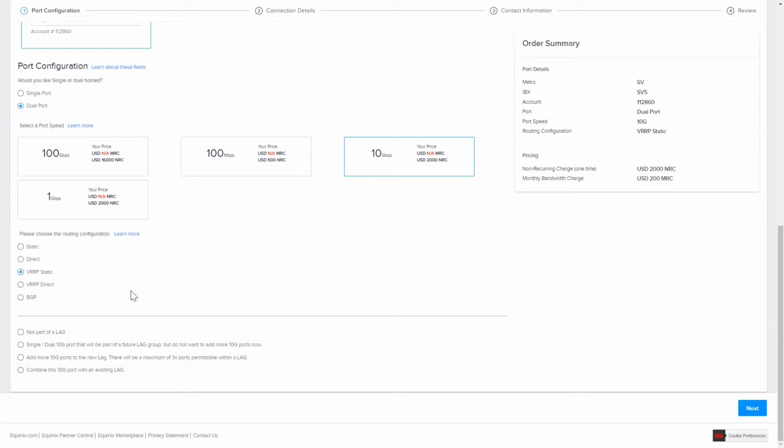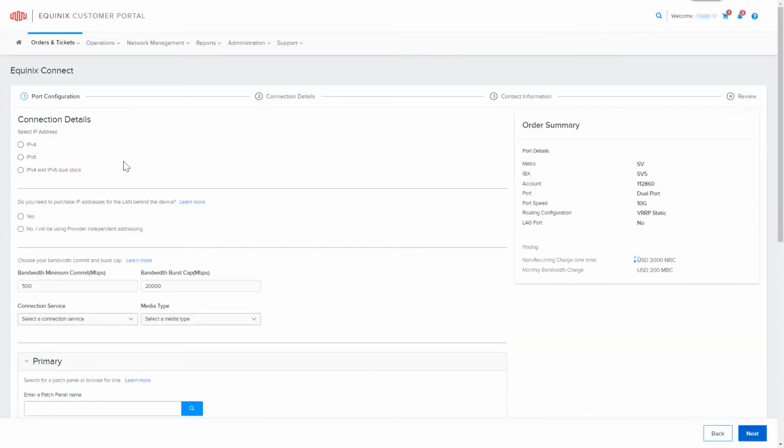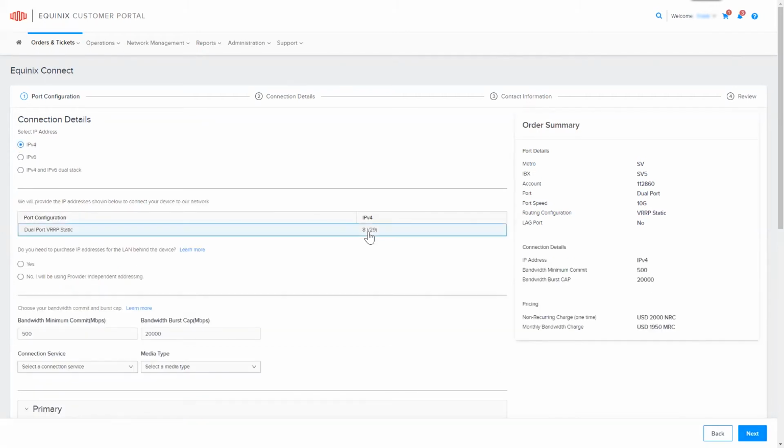I'm not going to add these 10 gig ports to a LAG group, so I then select next. Here you can pick the IP address type, IPv4, IPv6, or both. I'll just pick IPv4. Now this table shows that we will provide to you an IPv4 /29. You can use these addresses for your switches or routers that connect to the Equinix Connect routers.